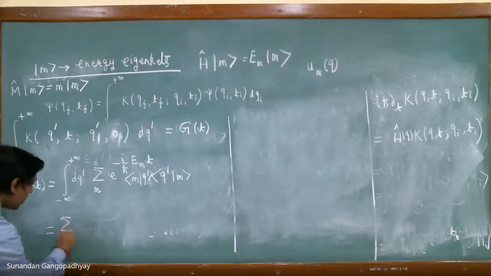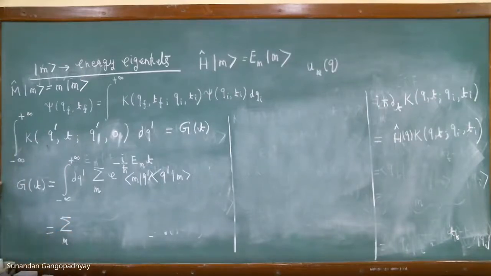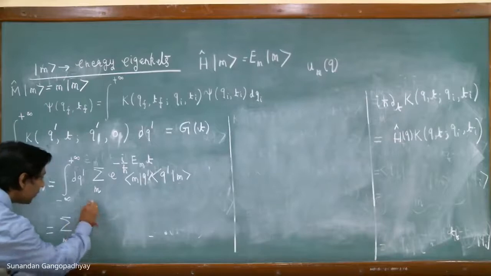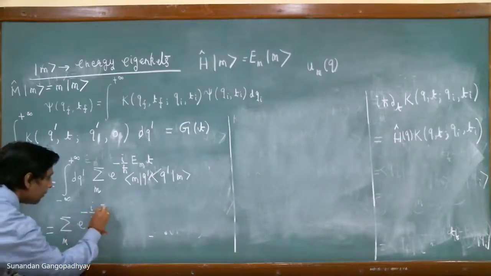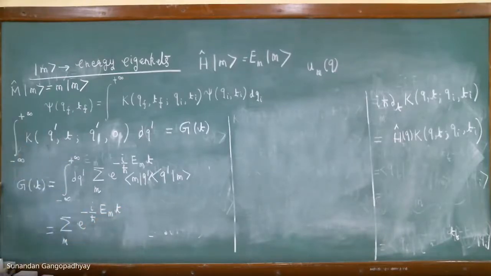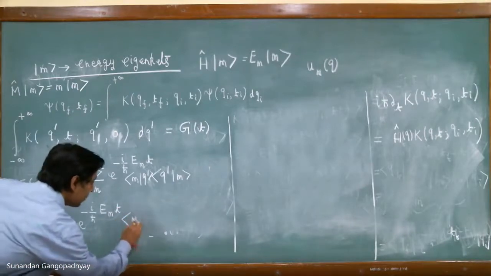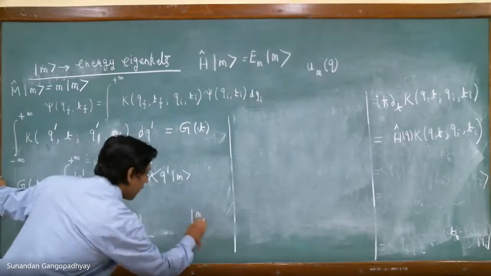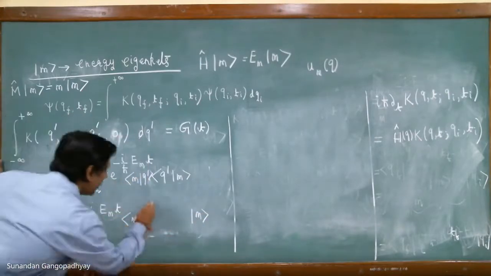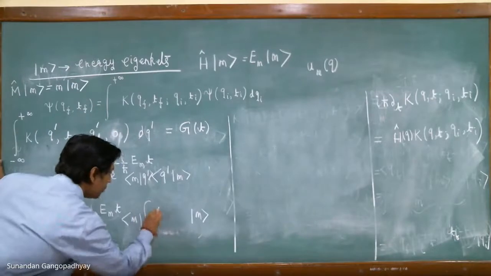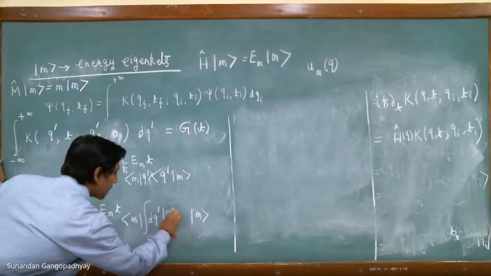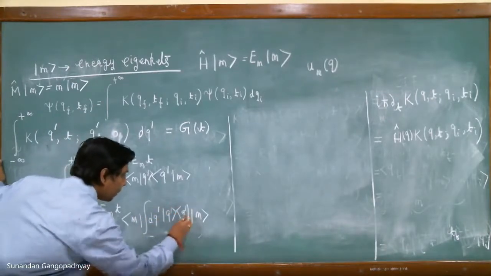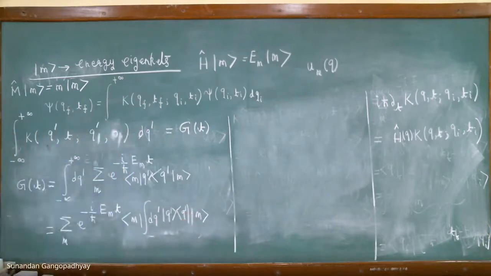You can pull out the summation over n. So this becomes e to the power minus i by h bar En t, and you can take the integral over dq prime inside. But this is identity.